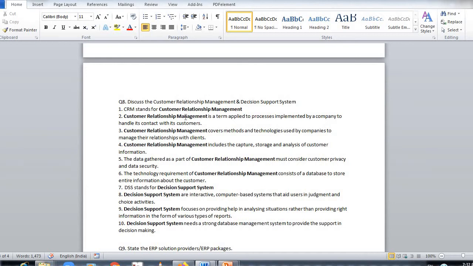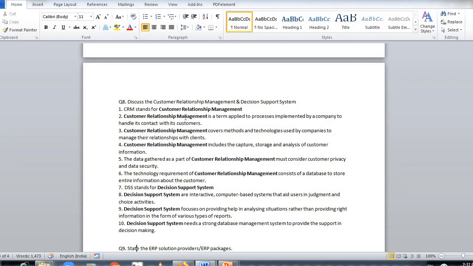Decision support systems are interactive computer-based systems that aid in judgment and choose activity. So decision support system works based on the data collected, and they give reports based on that. It's a computer-based system that aids the user in judgment and choose activity. Decision support system focuses on providing help in analyzing situations rather than providing right information in the form of various types of reports. Also, decision support system needs a strong database management to provide the support in decision making.